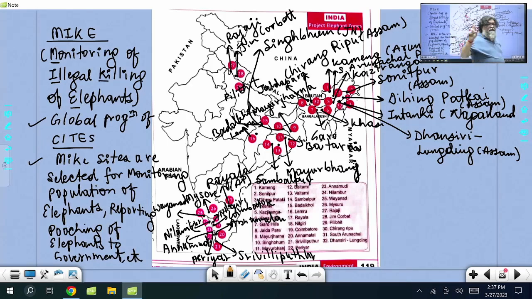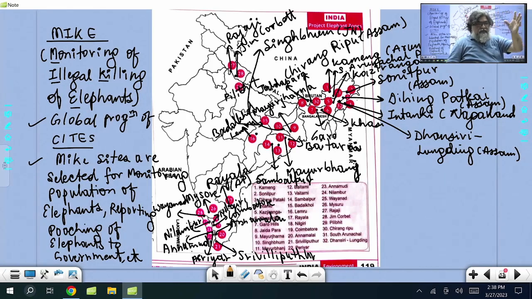Now MIKE sites will be among these elephant reserves. Along this one we will have a MIKE site like Chirang Ripu. Chirang Ripu in Assam is also a MIKE site. What I've written here, a MIKE site is where the CITES convention has selected it as a MIKE site. And there is continuous regular monitoring of the elephant population in Chirang Ripu as a MIKE site.